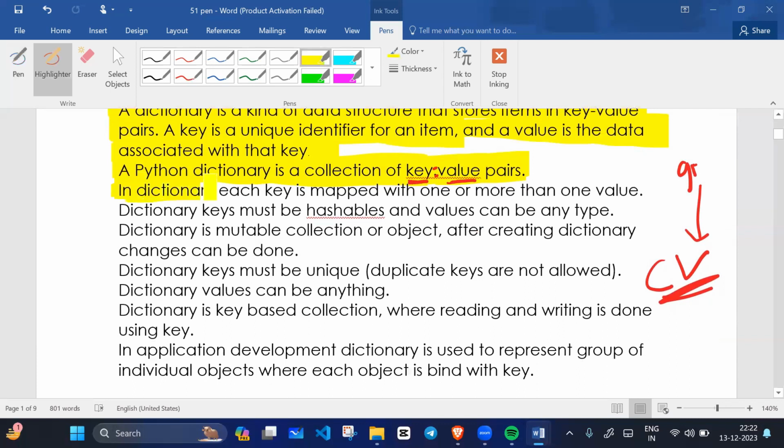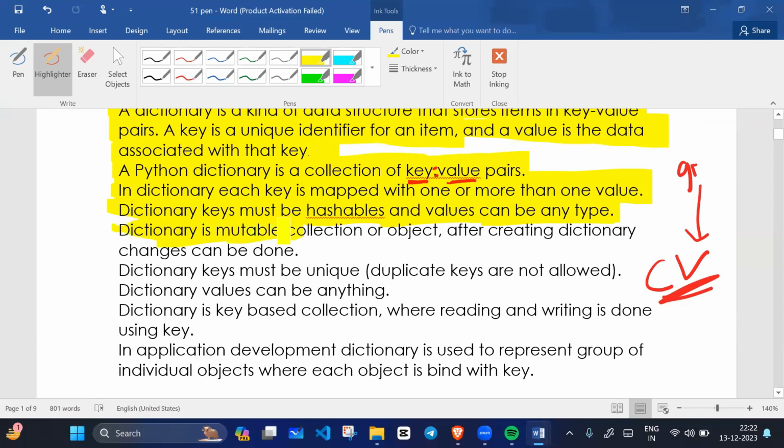In a dictionary, each key is mapped with one or more values. One key can map with multiple values. Dictionary keys must be hashable, and values can be any type. The dictionary key should not be duplicate. Whatever value you associate with a key, it can be any type.